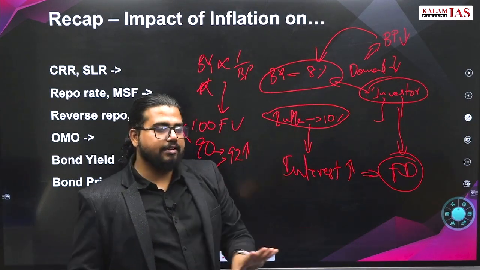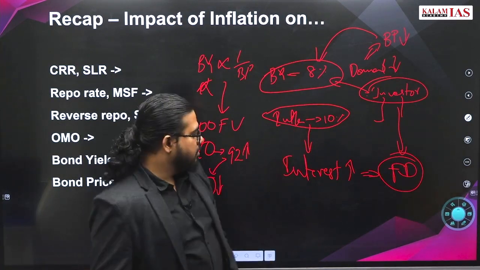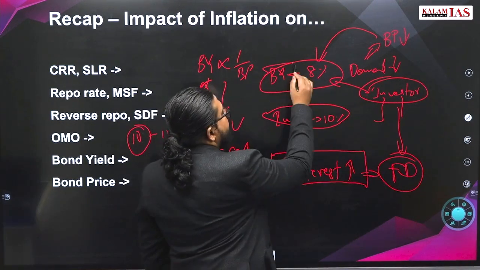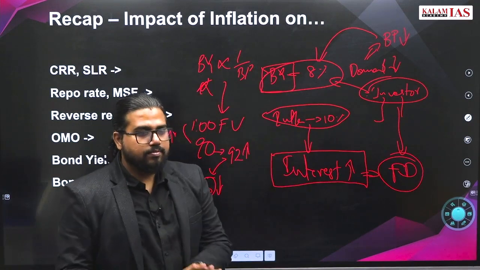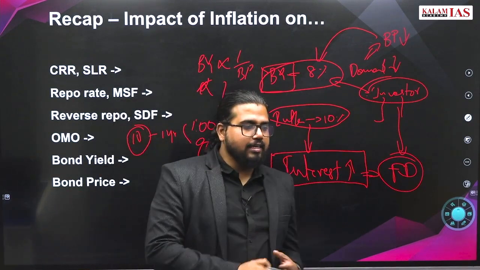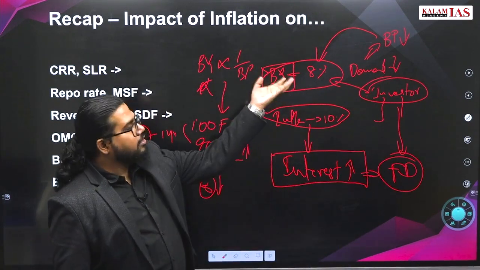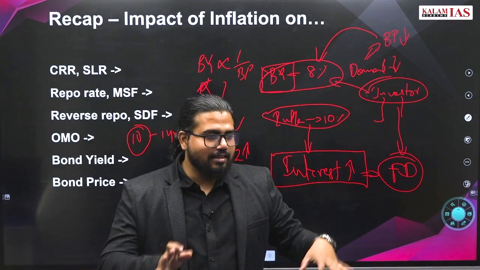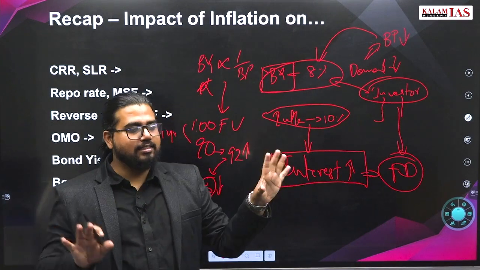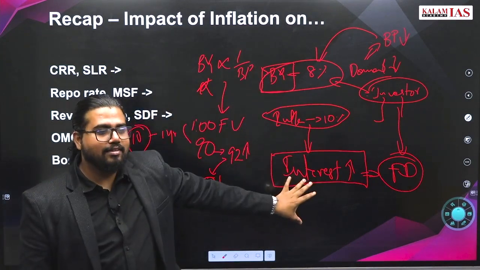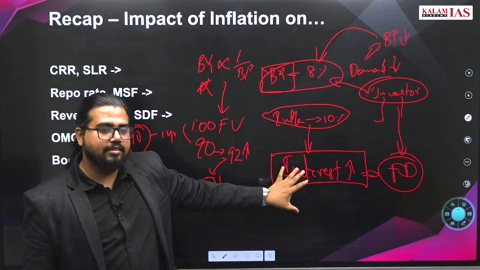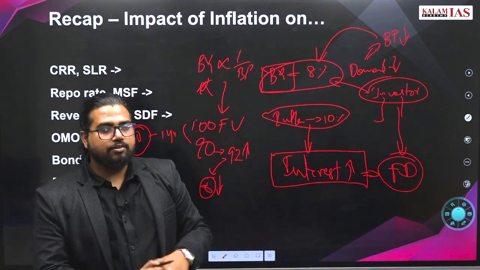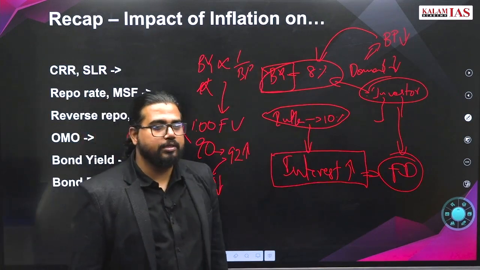So the major takeaway from the discussion is that the interest rate prevailing in the market and bond yield will follow a proportional path. One is increasing, the other is also increasing. These are all in an ideal situation. In real time, there are a number of other factors that affect bond yield and interest rate. But ideally, they all follow the same path.